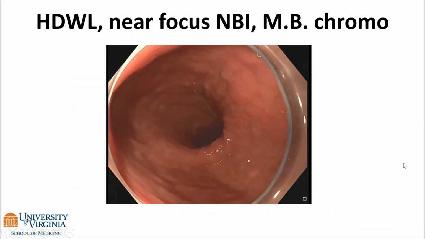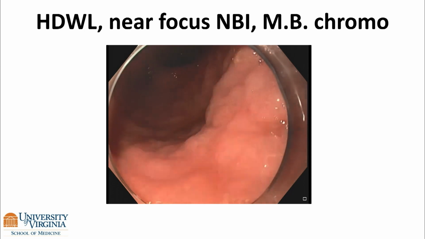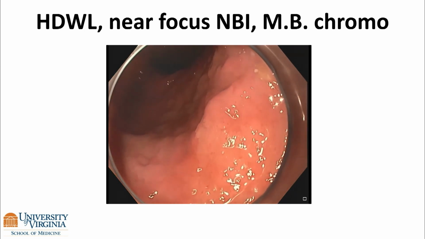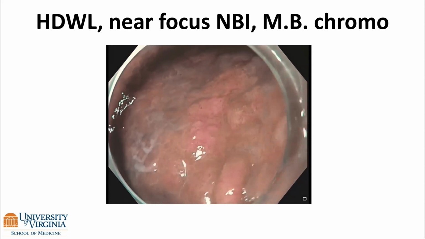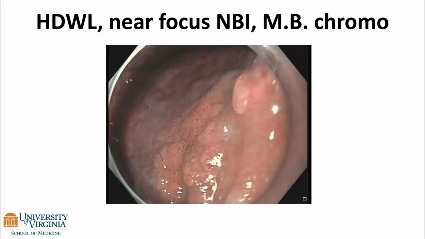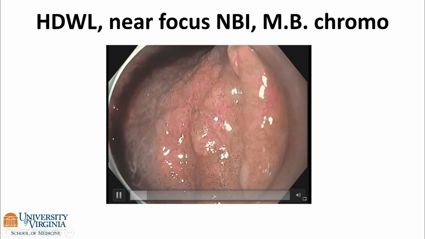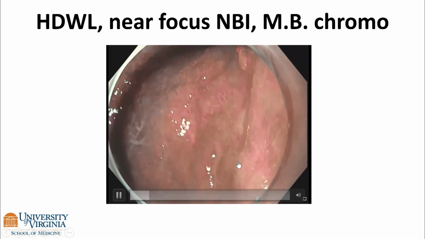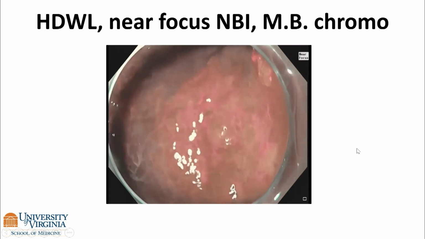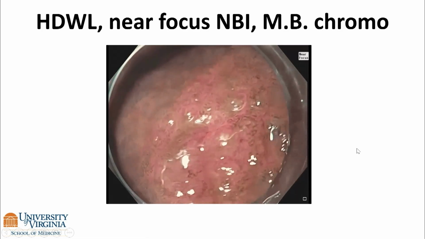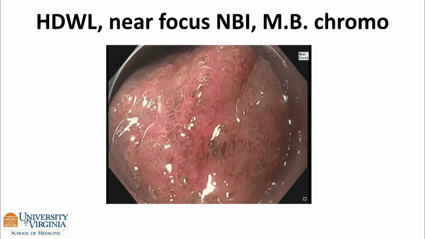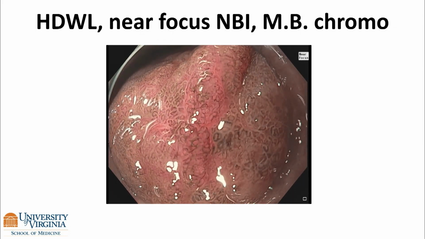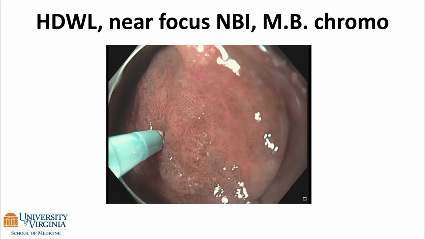This is an example of putting it all together. A patient of mine who was referred to me said to have dysplasia in the stomach. You can see the stomach is very bumpy. There's atrophic changes. As you start to look at it more, your eyes start to pick out this central area that is more discolored. It's a little bit raised, maybe depressed in the center. In this situation, I'm using a scope with near focus endoscopy, and you can see the center is a little bit more amorphous around areas of clear IM. This was, at least in my mind, low-grade dysplasia, and sometimes it's hard to tell low versus high.